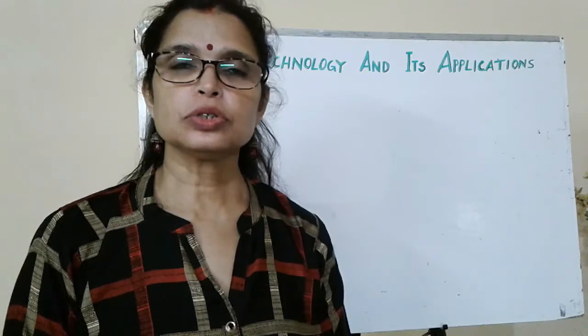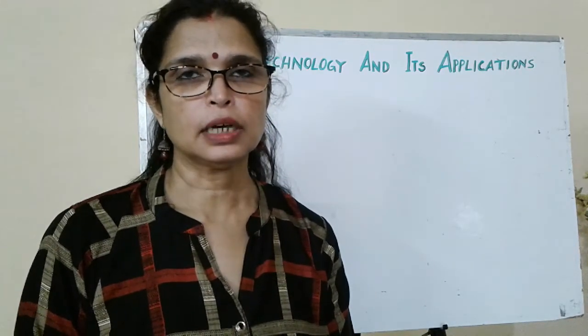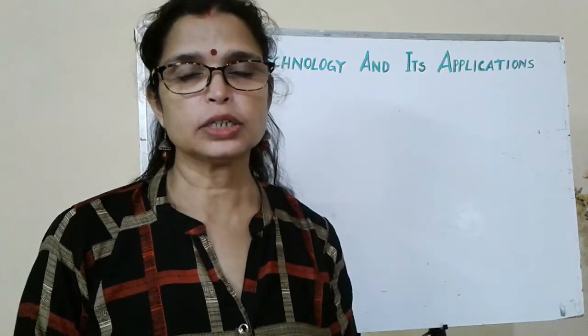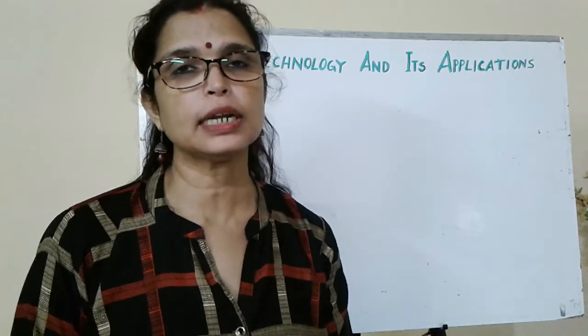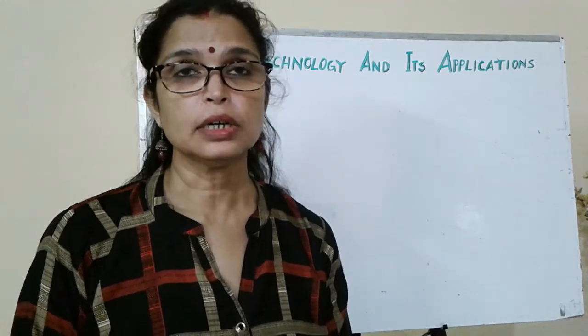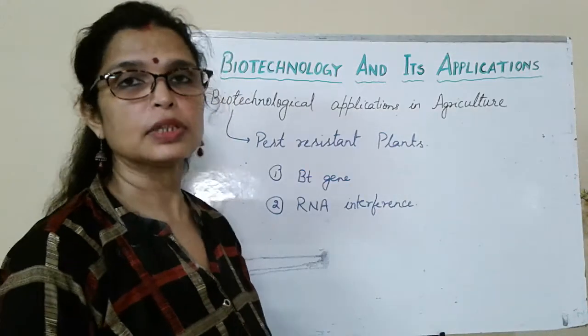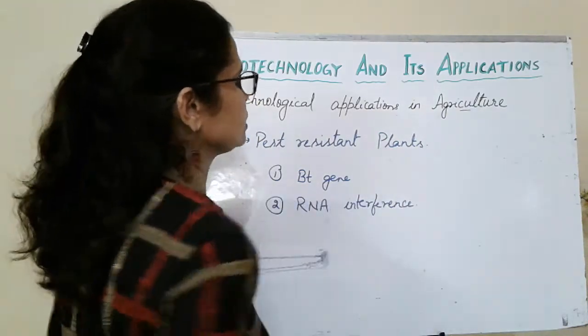Today we are going to start a new chapter, Biotechnology and its application. In this chapter we will cover 4 topics: biotechnological applications in agriculture, biotechnological applications in medicine, transgenic animals and ethical issues. Let's start with the first topic, the biotechnological application in agriculture.